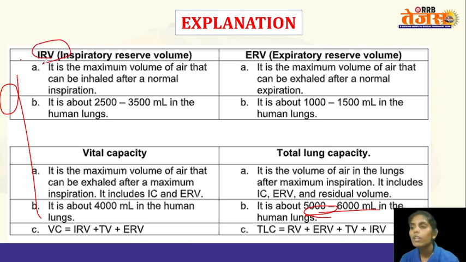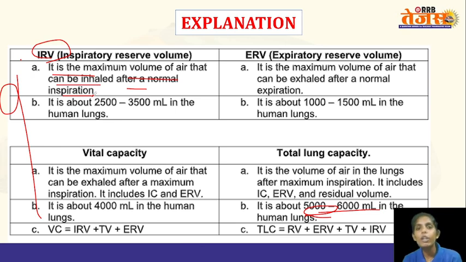The inspiratory reserve volume is the maximum volume of air that can be inhaled after a normal inspiration. When we inspire normally, without applying any extra force or energy, after that normal inhalation, what is the maximum air that we can inhale by applying some energy?